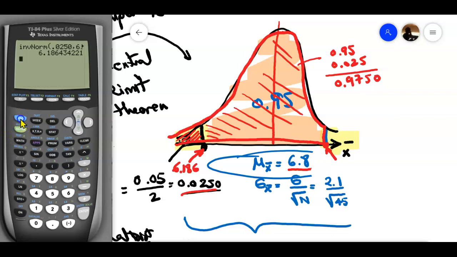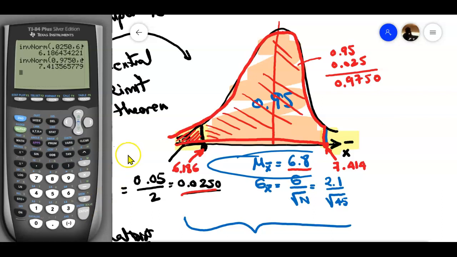So I'm going to go back again. Second, vars, and then inverse normal, and I'm going to change only the area. So this is going to be 0.9750, and everything else stays the same, and enter. This number is going to be 7.4135, so I'm going to put 4.